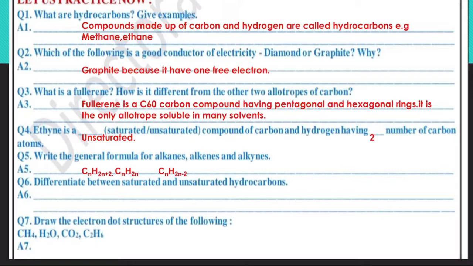What is fullerene? How is it different from the two allotropes of carbon? Fullerene is a C60 carbon compound having pentagonal and hexagonal rings. It is the only allotrope soluble in many solvents.